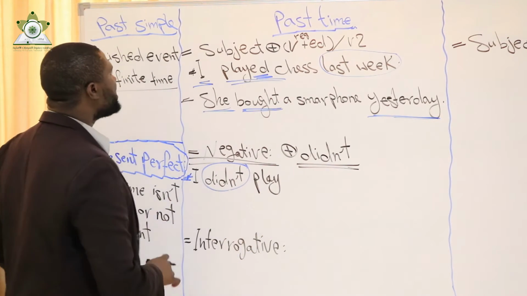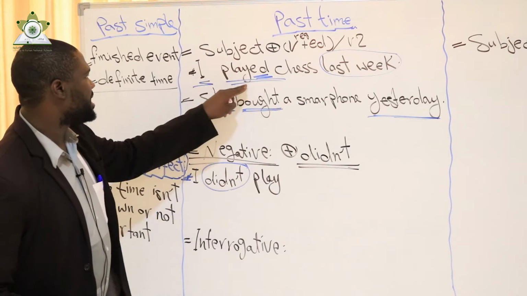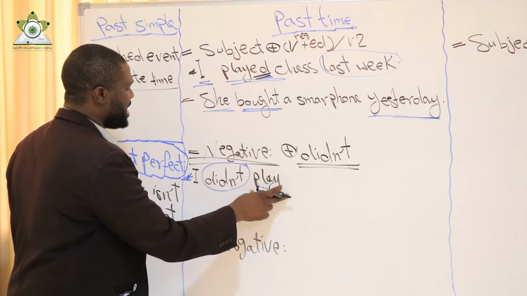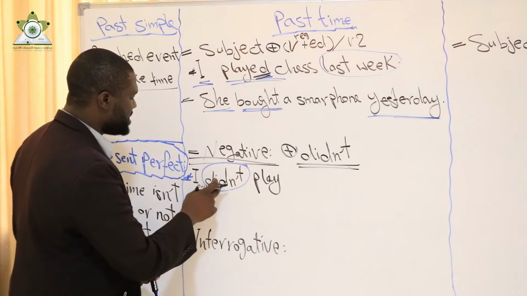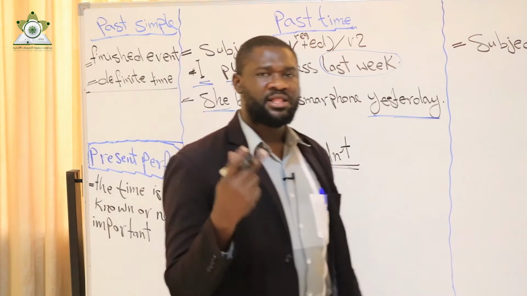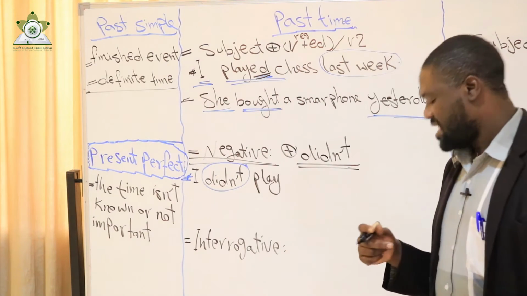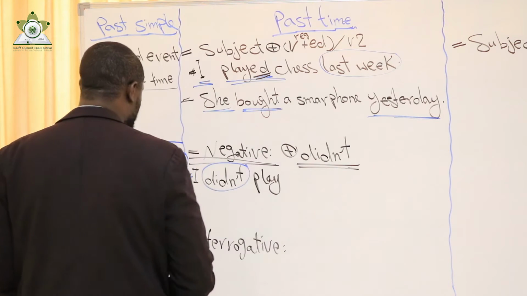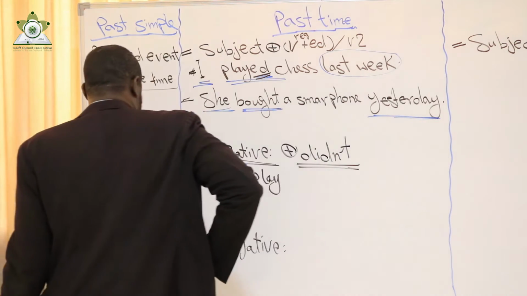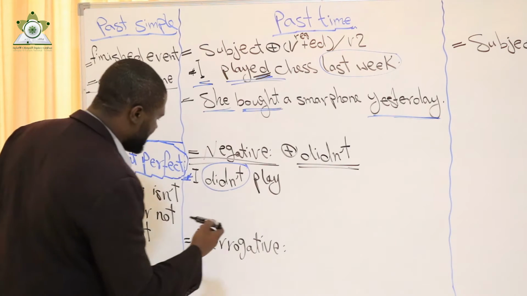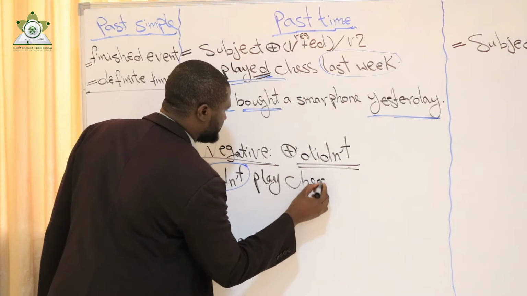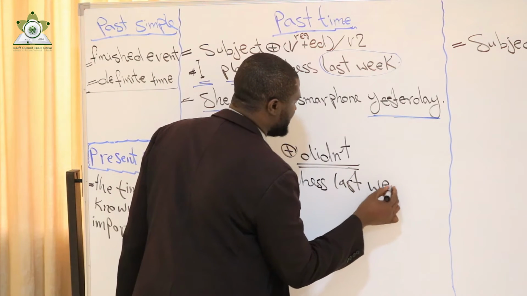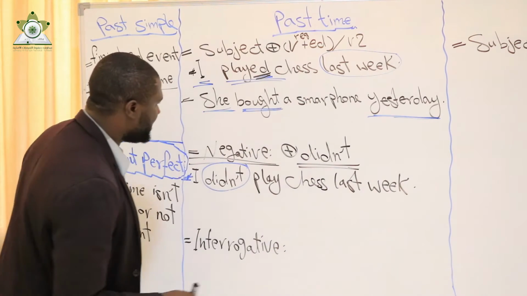When I use the affirmative, I said I played. But here, I didn't play. I make the verb infinitive. Why? Because I use did. In case I use the verb to do, did, does, do, the main verb should be infinitive. So I didn't play chess last week. Or, last week, I didn't play chess.